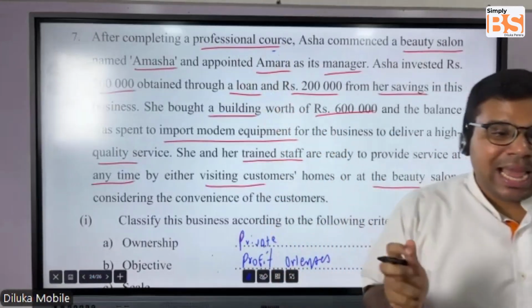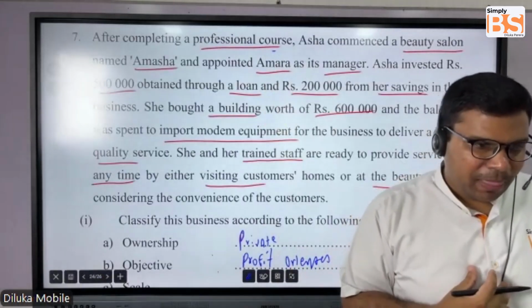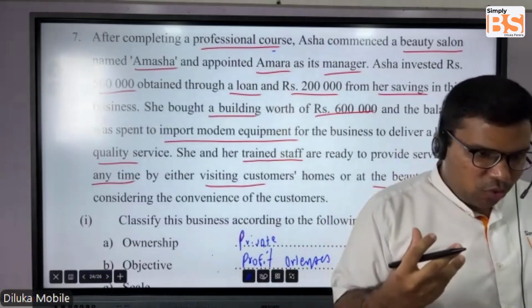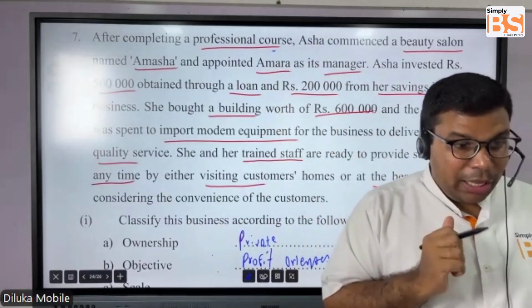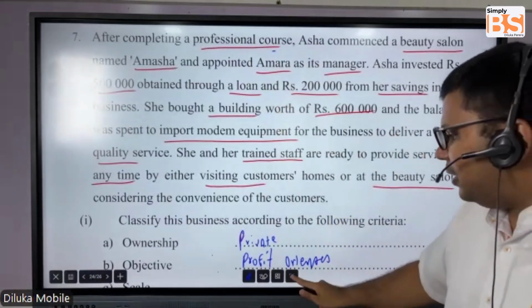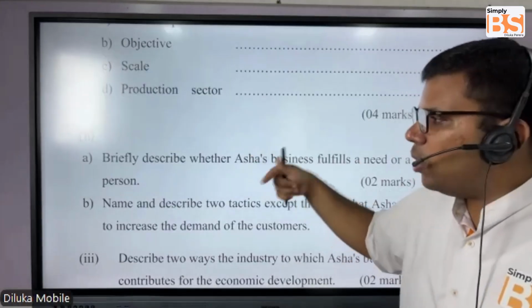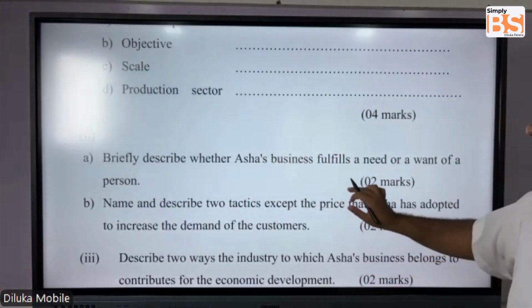That implies that Asha is providing a professional service where she has got some knowledge through a professional course, and she is offering that service to customers. Since she is providing a professional service like beauty care over here, all those things are coming under services.